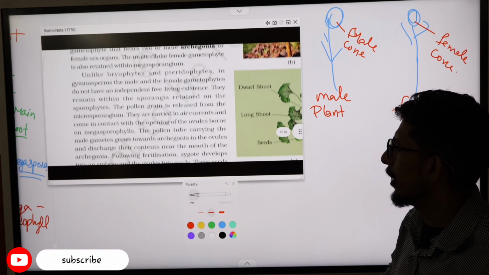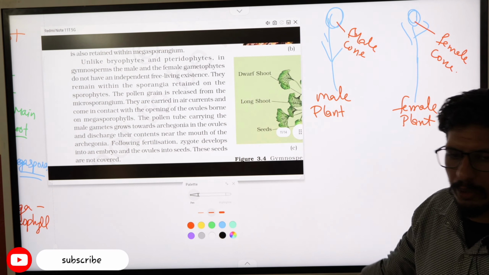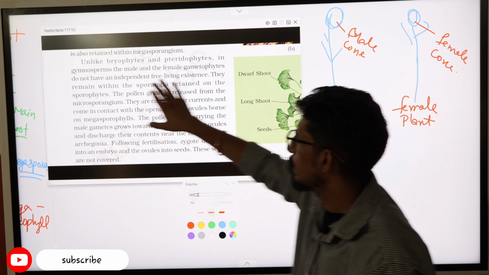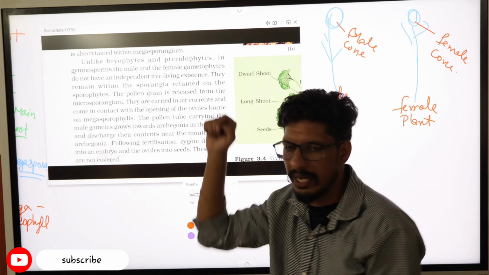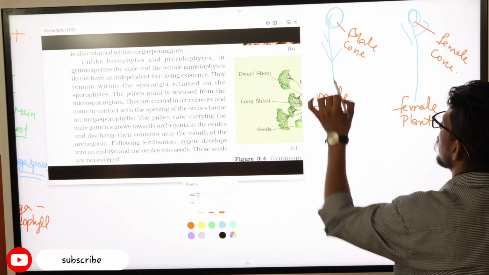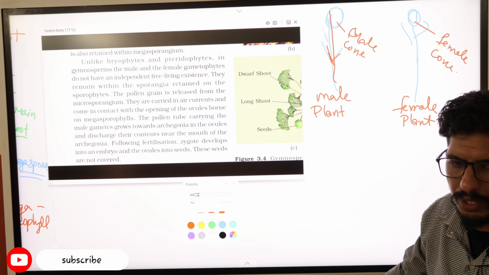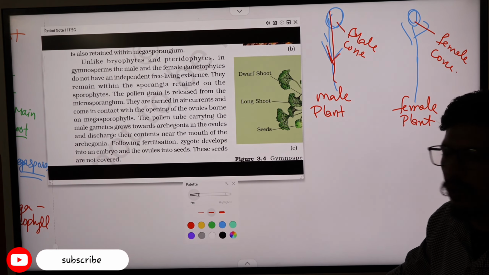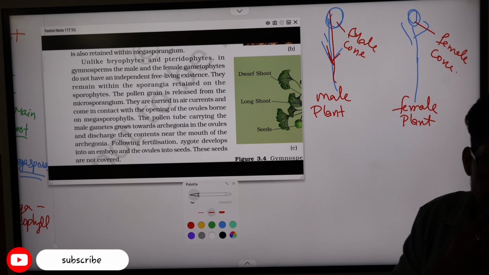Now, in Bryophyta and Pteridophyta, the gametophytic and sporophytic plant body have independent existence, but in Gymnosperms they do not have any independent free living existence. So the plant will contain both the Sporophyta and the Gametophyta. All the gametes, organs and cells will be on one plant only.